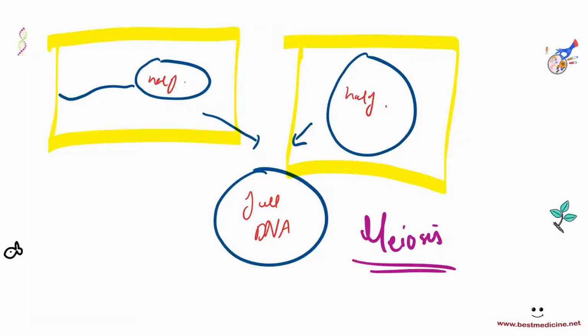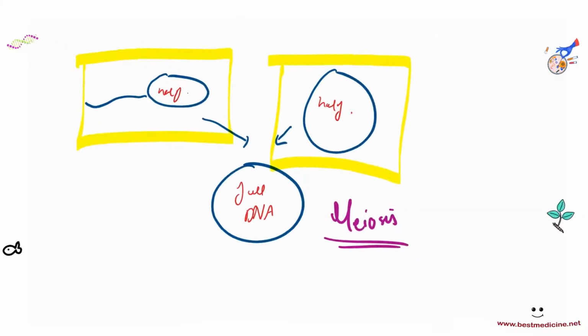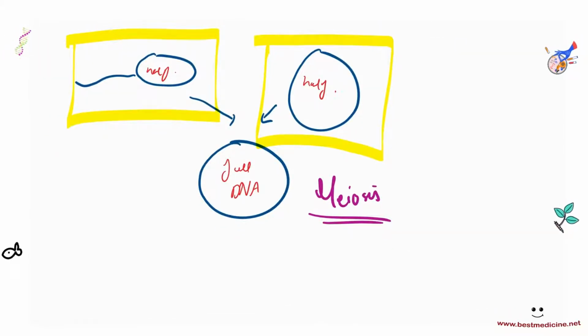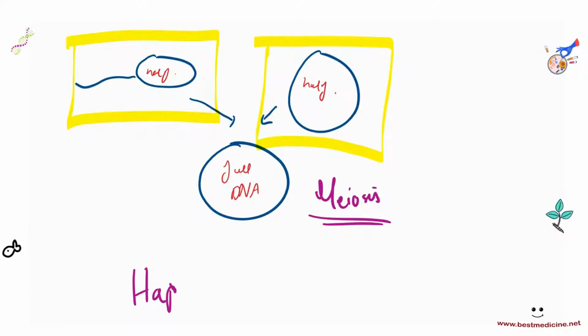So meiosis is the cell division that occurs in sexually reproducing organisms in their sexual organs, in which cells containing half the normal amount of DNA are made. These cells that have half the amount of normal DNA are called haploid gametes. Haploid for half, right?